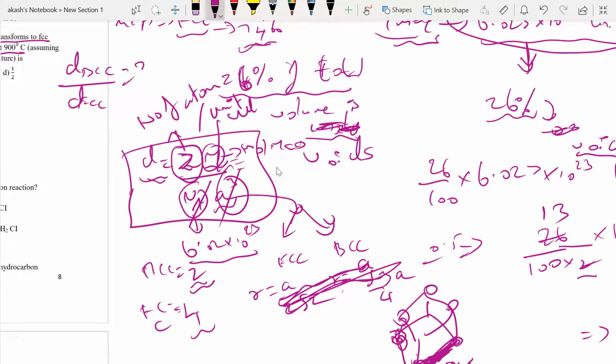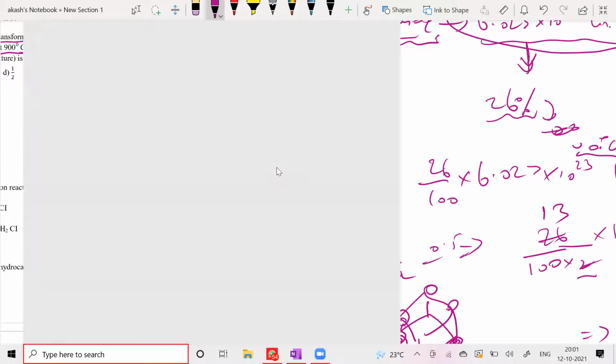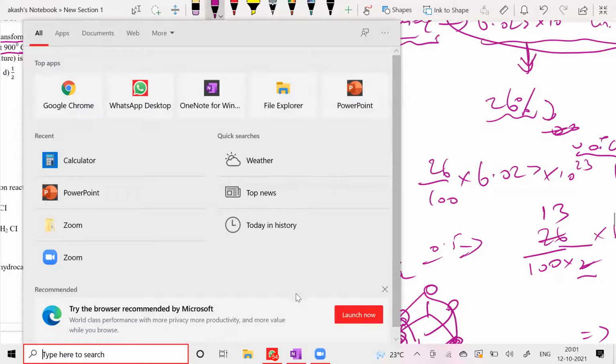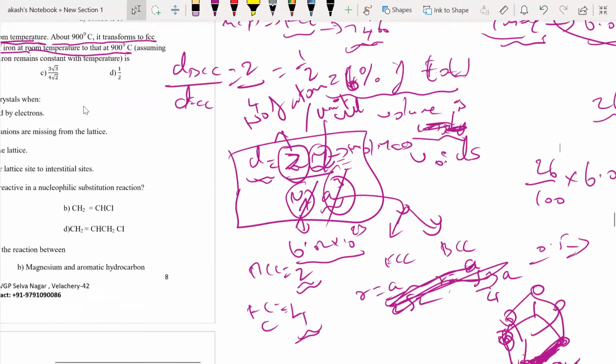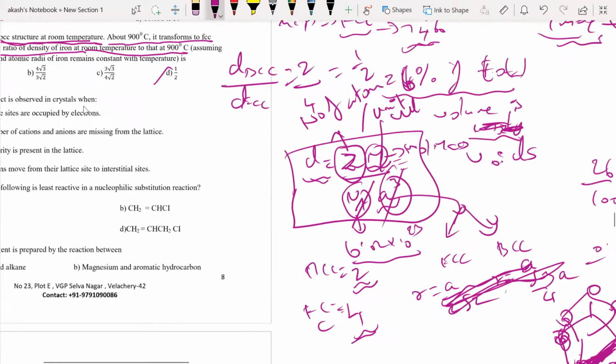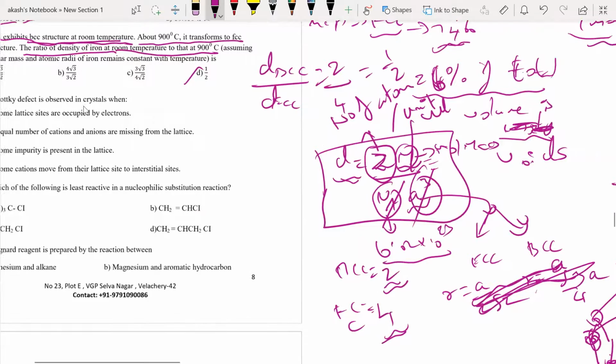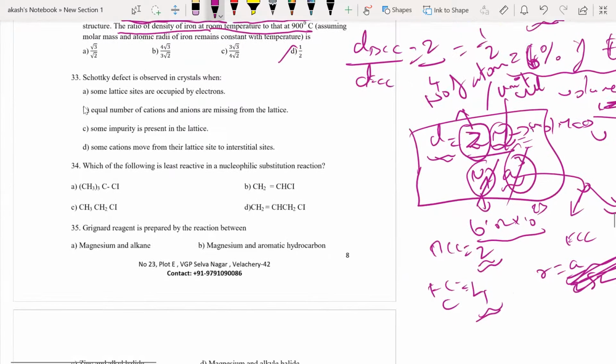For BCC it is 2 and for FCC it is 4. So the density of BCC divided by the density of FCC will be 1 by 2. That would definitely be option D. I hope everybody is following and easily understanding.